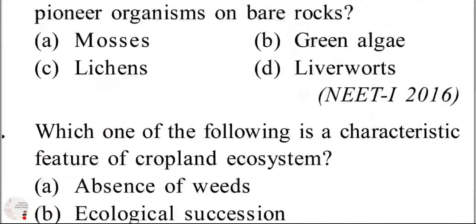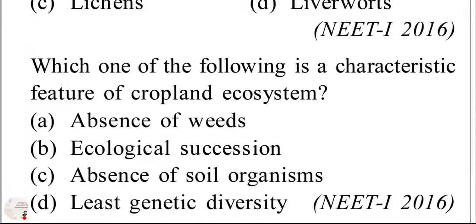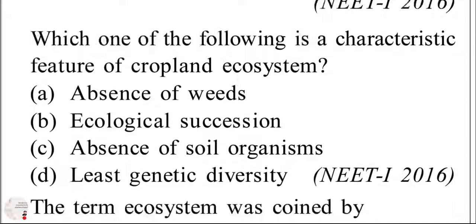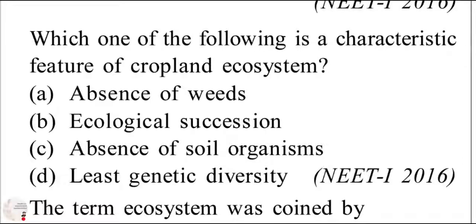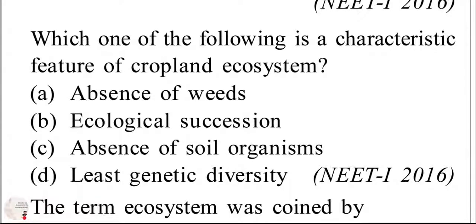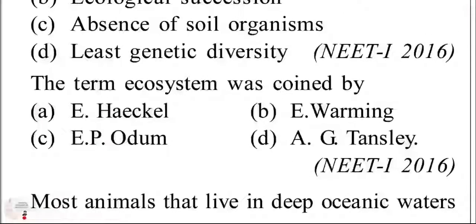Next is, which of the following is a characteristic feature of cropland ecosystem? It has least genetic diversity. If we talk about cropland ecosystem, it is an artificial or man-made terrestrial ecosystem, which is created and maintained by human beings for their maximum benefit. Therefore, it will have least genetic diversity. Simple. If it is made by man, it doesn't allow any other things to grow.